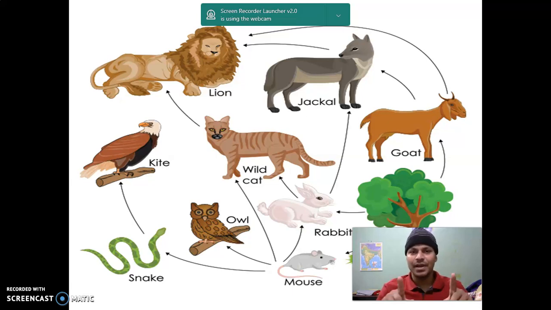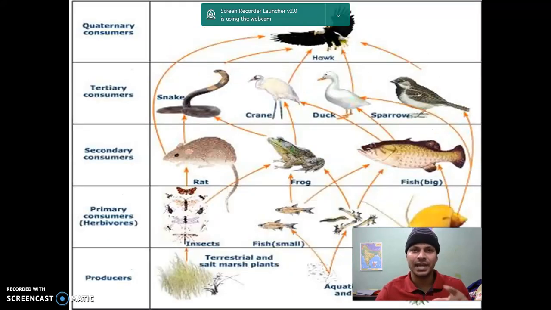It is a kind of chain of interdependence that is known as the food chain. The food web is another concept, which shows the interdependence of the organisms with each other. Here is another picture to show you the producer, the primary consumers, secondary consumers, tertiary consumers, and quaternary consumers.